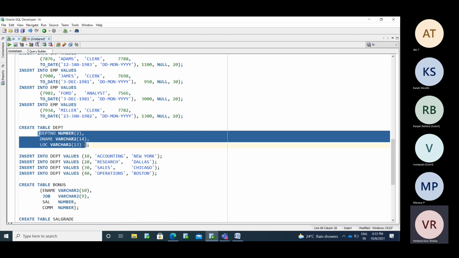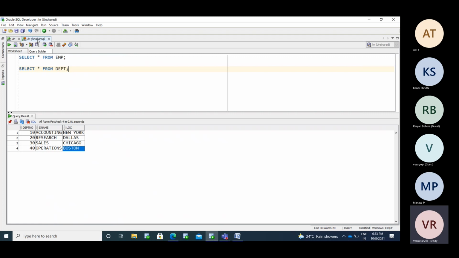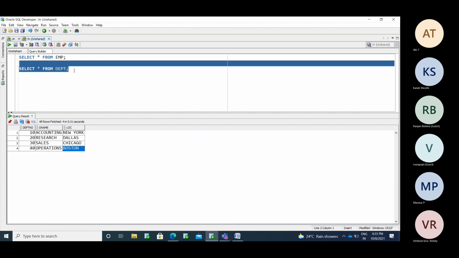Okay, so do the employees sit inside the department, or do the departments sit inside the employees? I mean, does the parent have the child or the child have the parent? If the parent is present, then only the child will be available. Got it? So here the parent is the DEPT table. Inside the DEPT table, it may contain the employees.